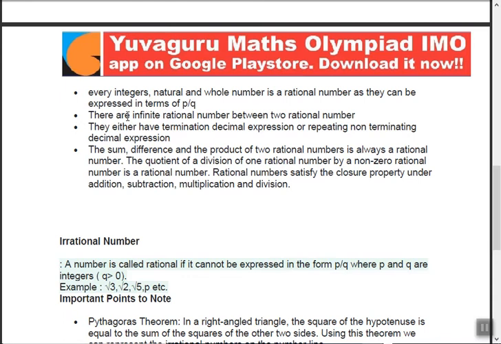See here: 1.1, 1.01, 1.0001, 1.00001. Up to how many zeros can I go? I can go up to infinity. And this is only for 1.00. I can again go for 1.10000 infinite, and then again 1.00001. That is also a number. It means there are infinite numbers between two rational numbers.